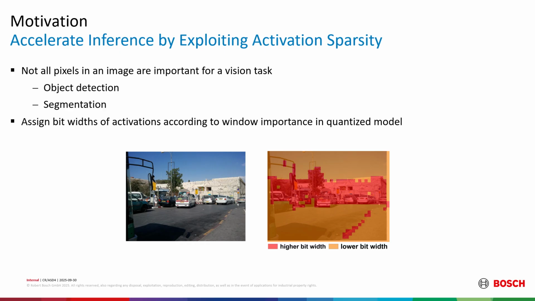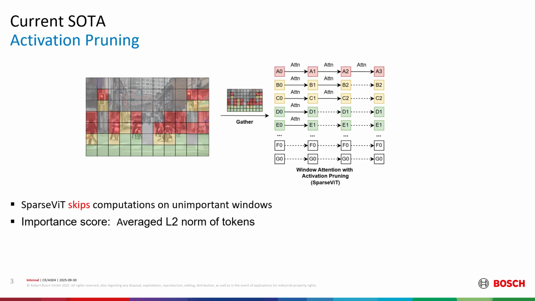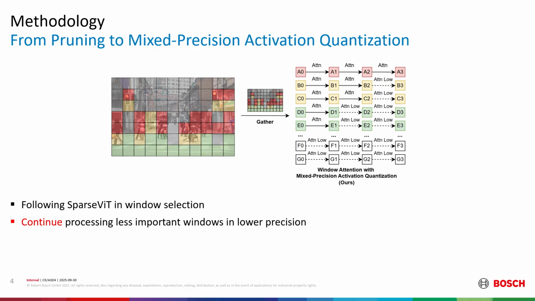For a quantized model, we propose to assign different bit widths to activations according to their importance so that important areas of an image can be computed with higher precision while the computations on less important areas can be compressed. Current activation pruning methods like Sparsity exploit activation sparsity by skipping computations on unimportant windows. The importance score is defined as the average L2 norm of tokens inside the window. MixA-Q follows Sparsity in the window selection. However, MixA-Q continues processing less important windows in lower precision.